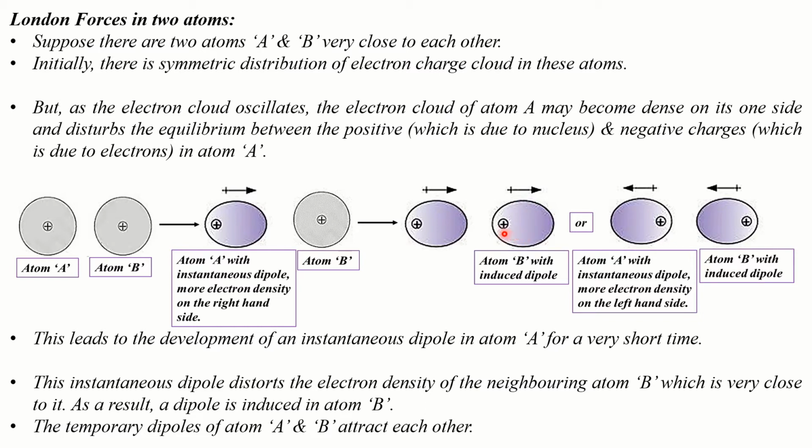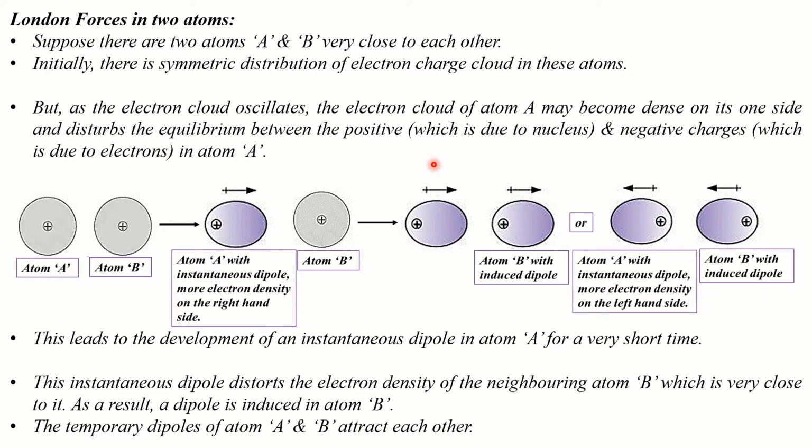Now you have a positive charge here and a negative charge here. Now what will opposite charges do? They would attract. The temporary dipoles of atom A and B would now attract each other. In a nonpolar substance, there would be n number of atoms. So when one of the atoms develops a temporary dipole for an instant, a large number of adjacent nonpolar atoms in the substance would become temporarily polar, leading to weak attractions between them.